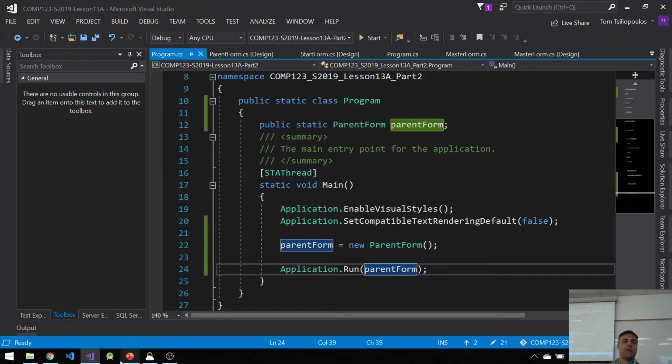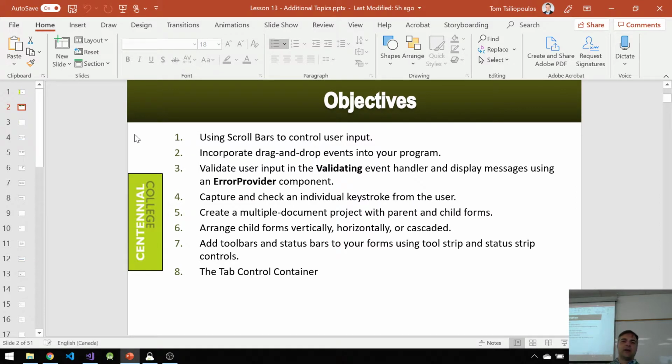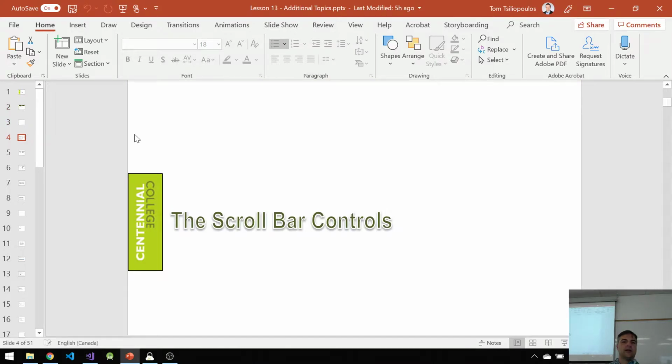So why the PowerPoint? What are we doing in additional topics today? One of the things we're going to talk about is scroll bars a little bit, and drag and drop, and a bunch of other stuff. Let's go to scroll bars.